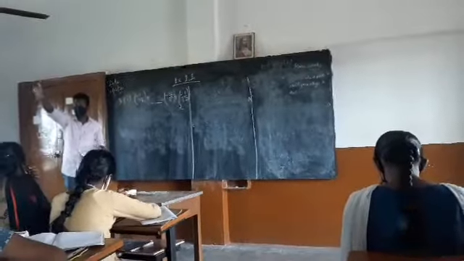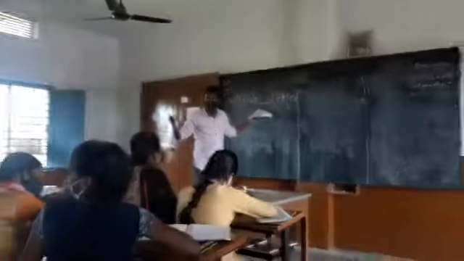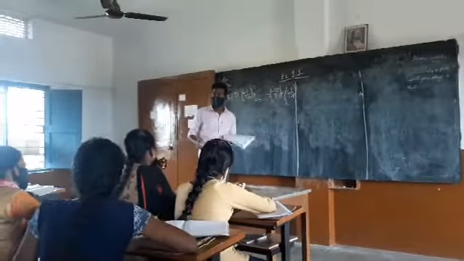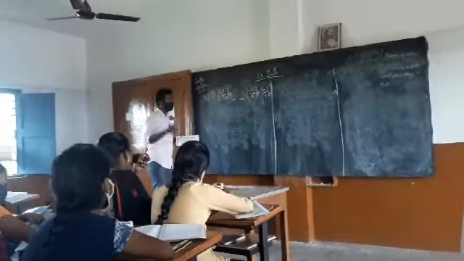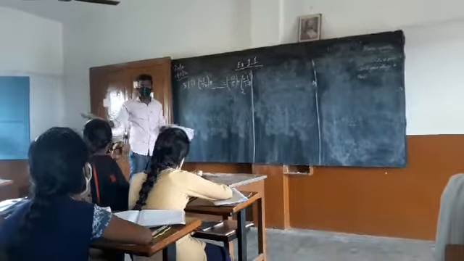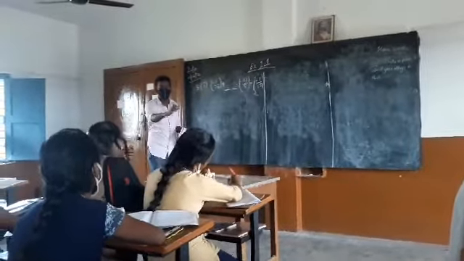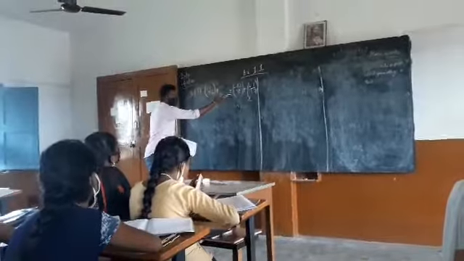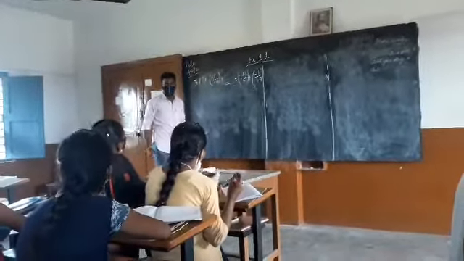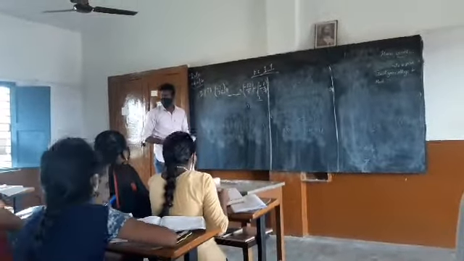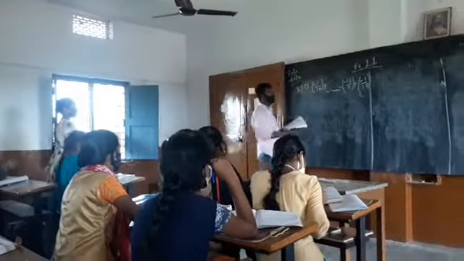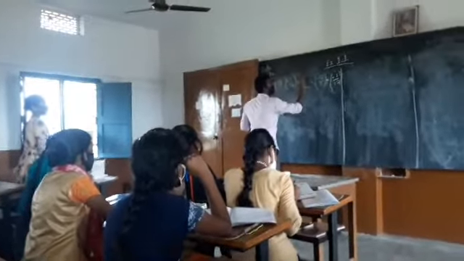Yes, which property can be used here? Very good. Sit down. So, following the commutative property, we got the hint. If we follow the commutative property, we directly get this space to be filled. What is the answer now? Yes, -12 by 5.